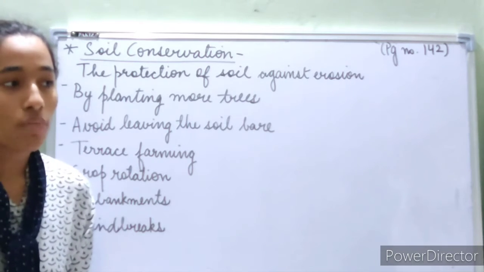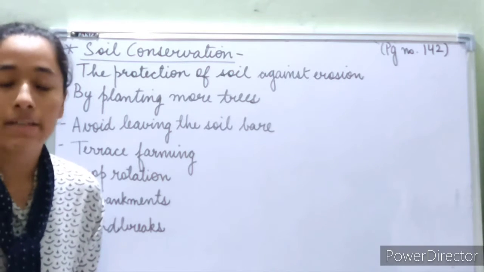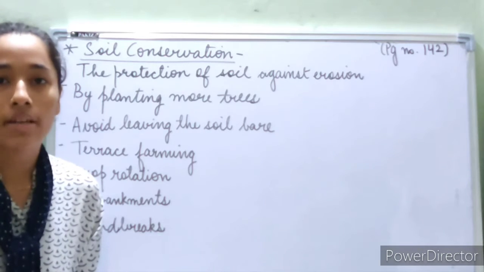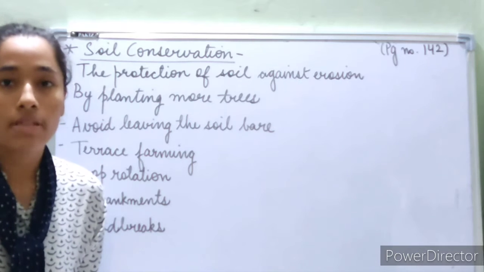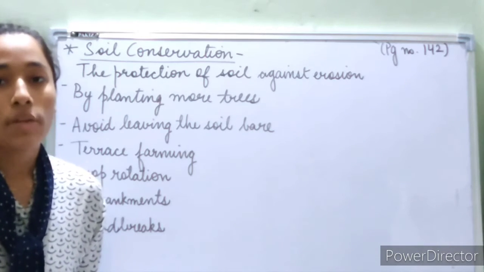Now, with soil erosion, we know that the topsoil is carried away, and then no nutrients are left in the soil. So the soil becomes infertile. There cannot be any vegetation. So what we do is